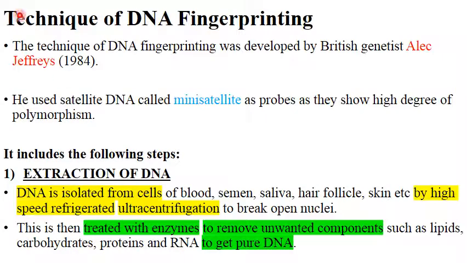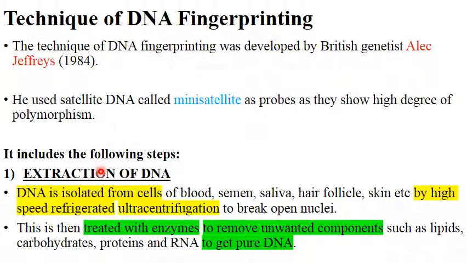Now coming to the main part, that is the technique of DNA fingerprinting. This technique was developed by a British geneticist, Alec Jeffreys, in 1984, and what he used as genetic markers were these minisatellites. Why? Because they show a high degree of polymorphism. That means these minisatellites vary from individual to individual.